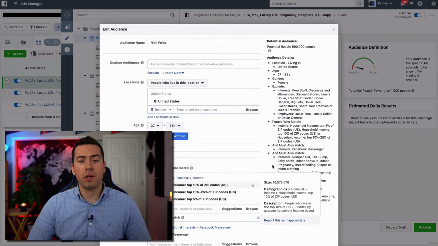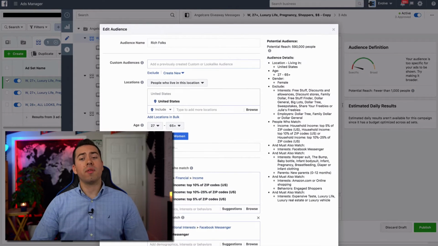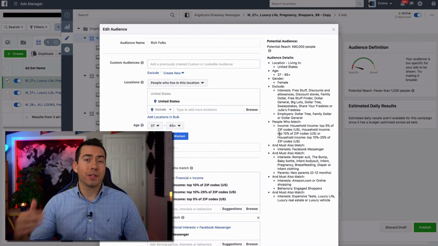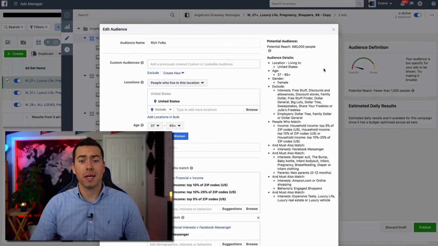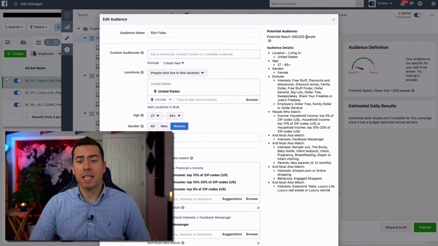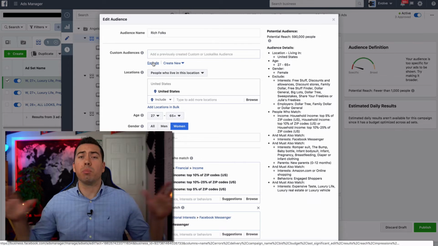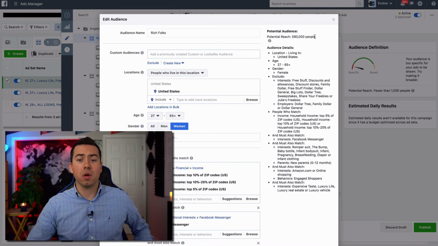And if you look in here under the saved audience, you can see now the potential reach is working and it says 590,000 people. So if you ever have an issue with the potential reach, just know that it's a Facebook thing. That's clearly not accurate, that it was fewer than 1,000 people. Sometimes you just need to finagle the system to get the numbers to work for you. Saving the audience seems to work sometimes. When you exclude out custom audiences, that's going to completely remove your potential reach here. So I wouldn't exclude out custom audiences and then try to look at your potential reach.